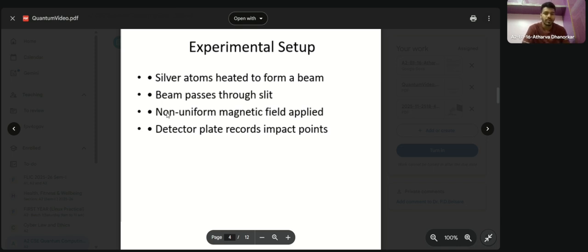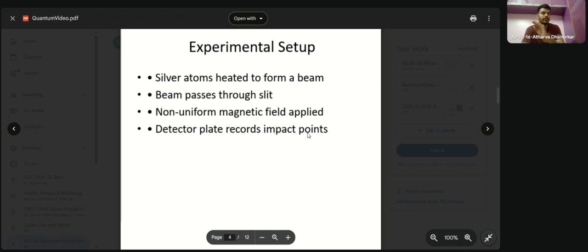After the beam passes through both the slits, they placed a non-uniform magnetic field in its path.